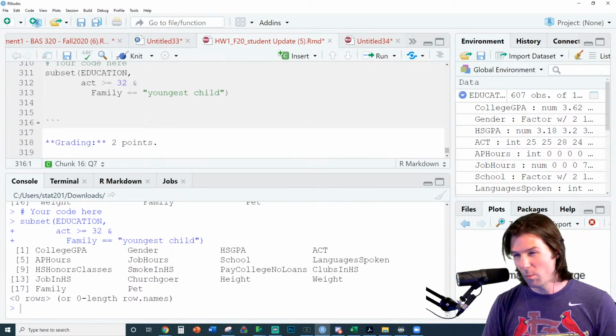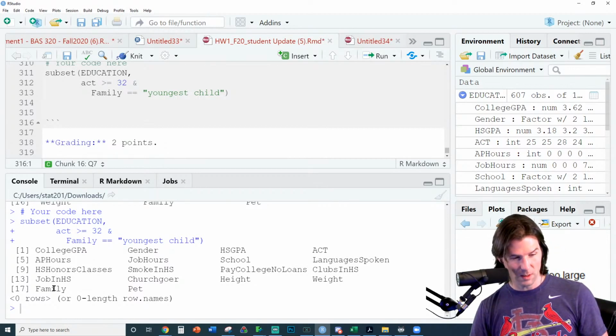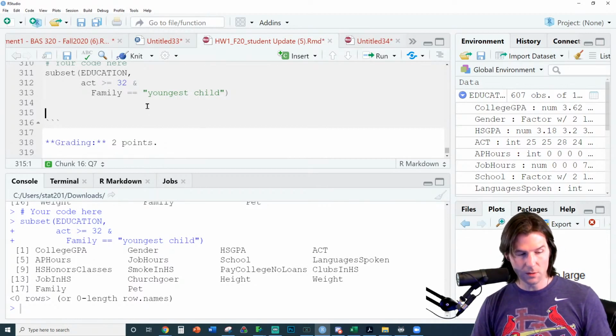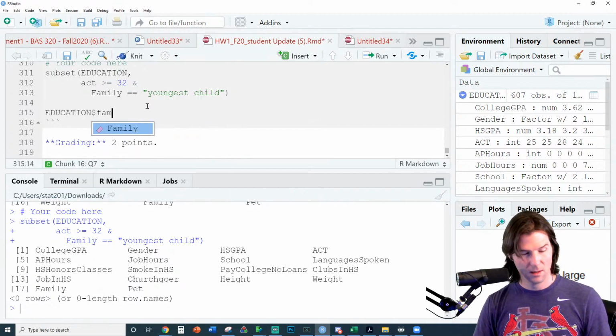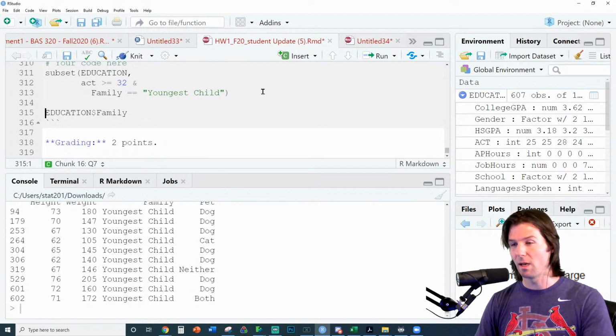Still doesn't have, would you need to put education? So it should just be the way it's spelled. Is it lower? It's right here. And you know what we can do to check it out? We can go to education, dollar sign. Oh, that might be the whole thing right there. And it's this right here. Look at that. That is how it's spelled. Perfect. And now we've got it.